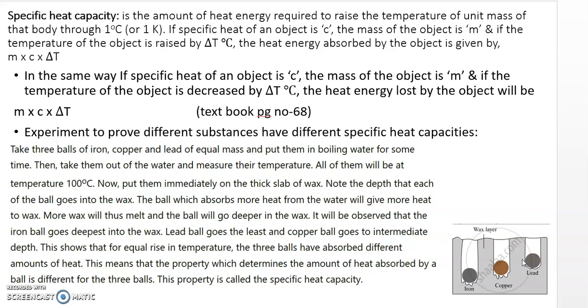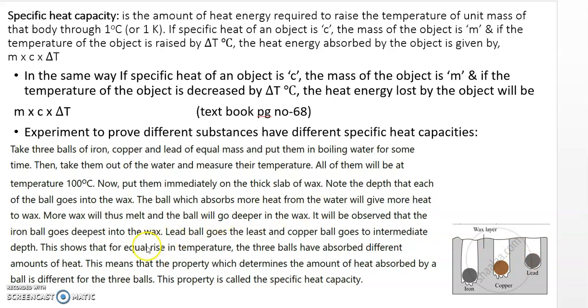After that you note down which ball has penetrated the most. The ball which absorbs more heat from the water will give more heat to the wax, so more wax will melt and the ball will go deeper. From the experiment it is seen that iron goes deepest into the wax. So it has absorbed more heat from the water and hence has given more heat to the wax. The lead goes the least, so it has absorbed less heat, and the copper is intermediate.